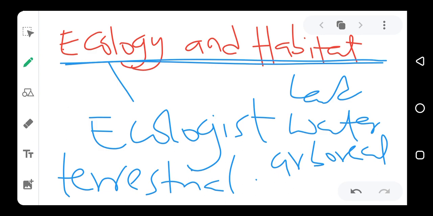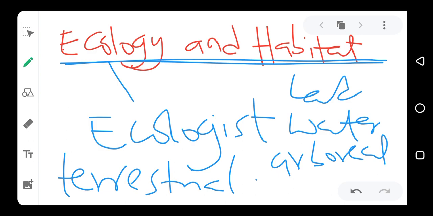They are called arboreal organisms. There are also plants that live on top of other plants. They are also called arboreal plants. They are part of arboreal organisms.